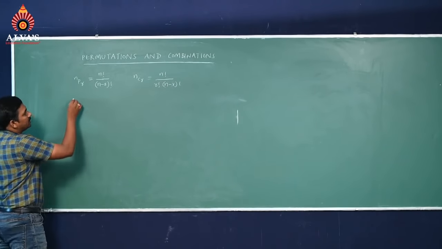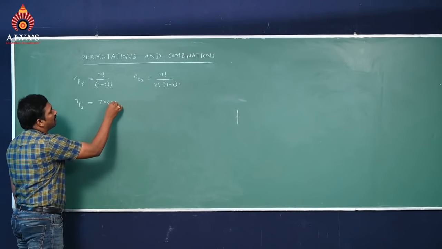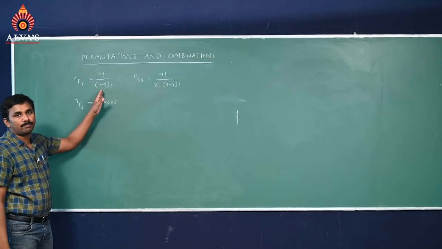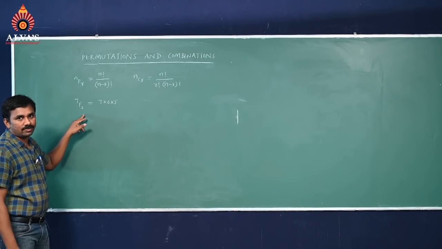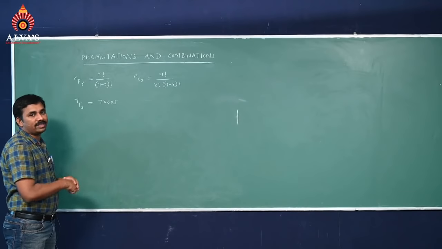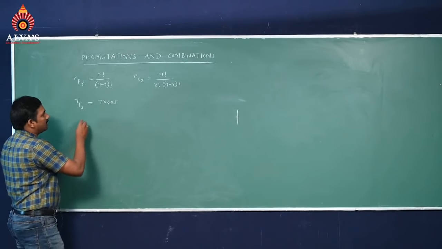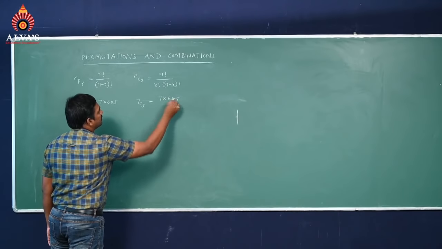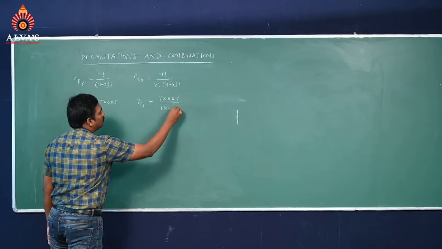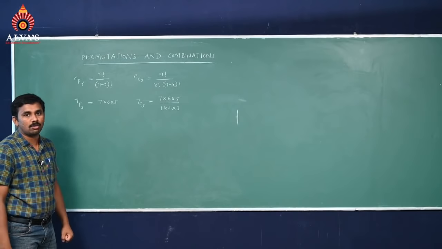Now the application part. Suppose I give you 7P3. 7P3 means 7 into 6 into 5. This formula only will apply, but the final result will be 7 into 6 into 5: starting from 7, back for 3 numbers, the product of 3 numbers. Like that, if I give you 7C3, you can write it as 7 into 6 into 5 by 1 into 2 into 3. So the applicative part we have to solve like this.